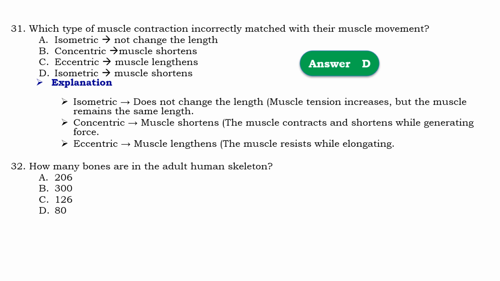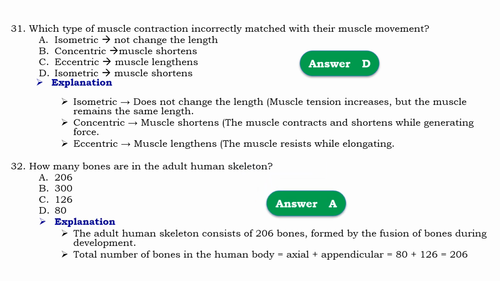Question number 32. How many bones are in the adult human skeleton? So that should be A, 206. It means that the total adult human skeleton consists of 206 bones, formed by fusion of bones during development. So the total number of bones in the human body is 80 axial and 126 appendicular, which makes 206.